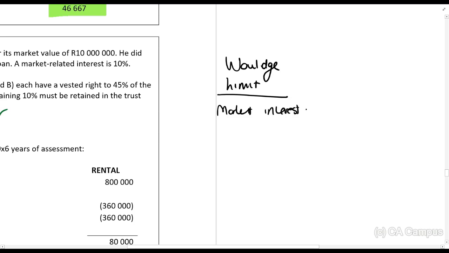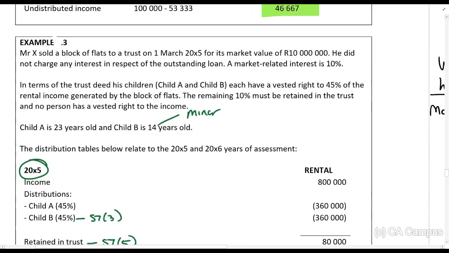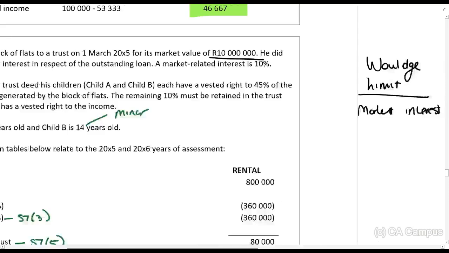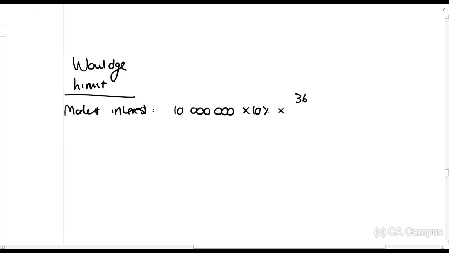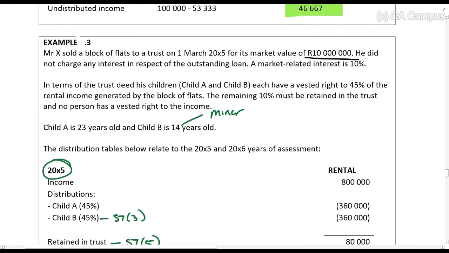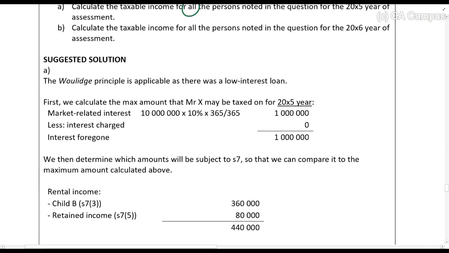So the market interest that should have been charged is 10 million rands times 10%, and it was for the year, I believe. Right, so 1 million rands is the Woulidge limit in the 20x5 year.